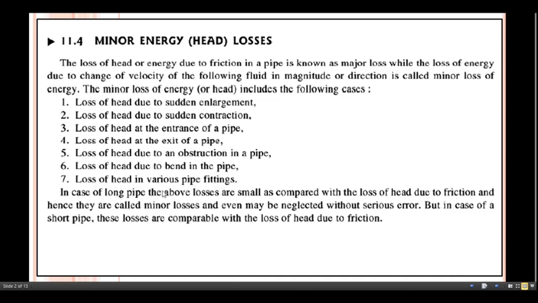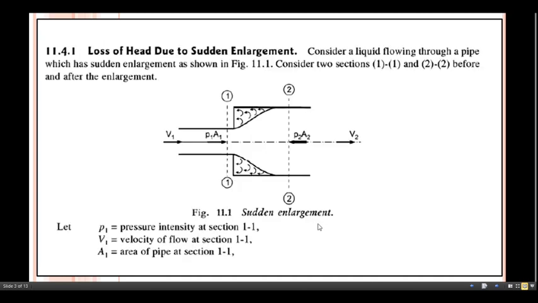In case of long pipe, the above cases are small as compared with the loss of head due to friction, and hence they are called minor losses, and even may be neglected without serious error. But in case of a short pipe, these losses are comparable with the loss of head due to friction. So let us start the loss of head due to sudden enlargement.